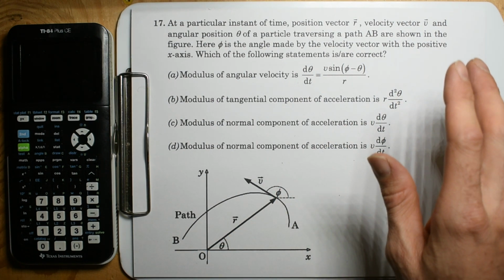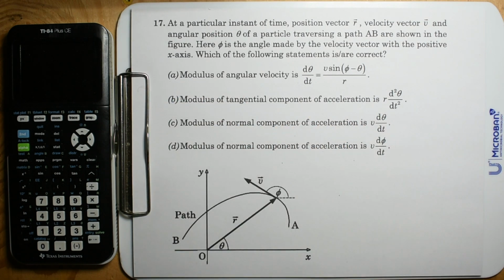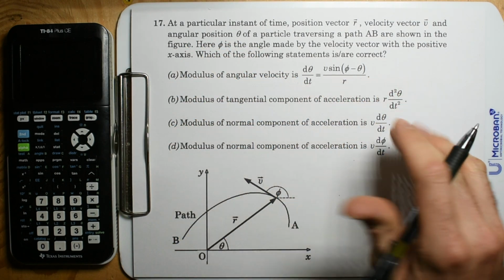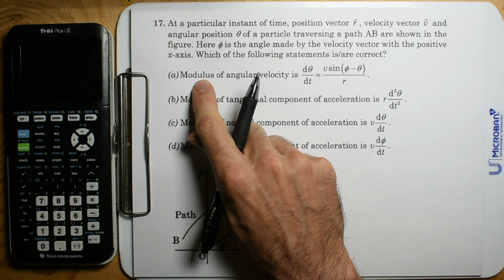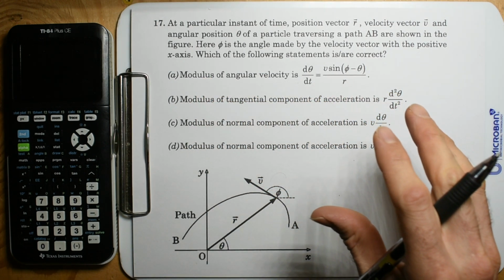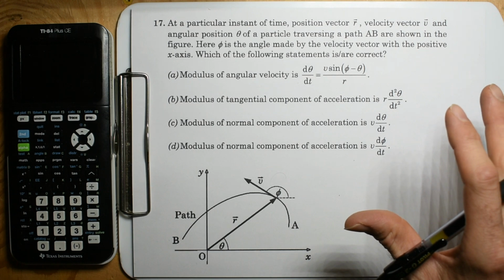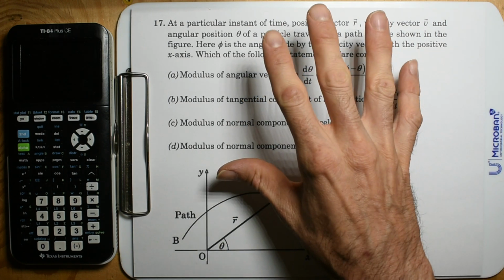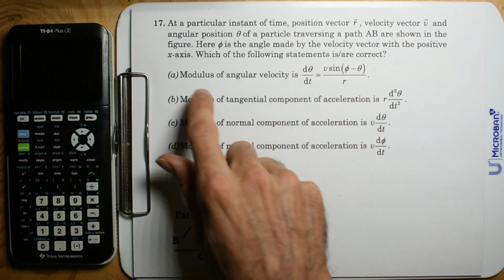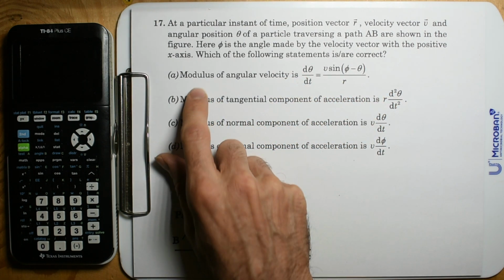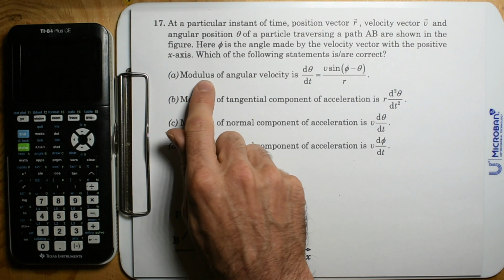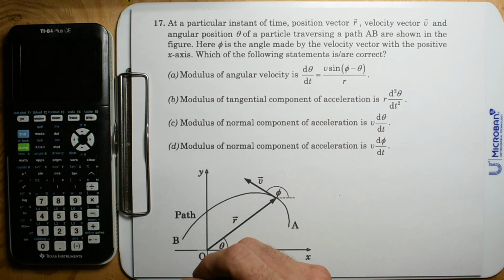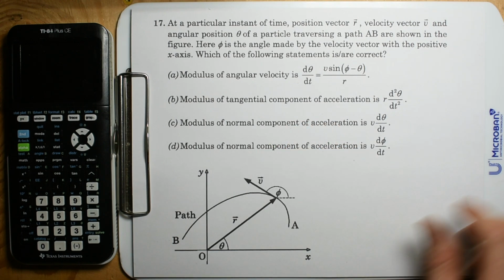Then I had to look up the word modulus. I've heard of the modulus of elasticity, but I never even knew what the modulus part was. So I looked up the term, and it said a constant or an absolute value. So this is the value of angular velocity, a non-vector term. Modulus is the absolute value, or it's a constant. That was kind of fascinating. I guess I learned something.